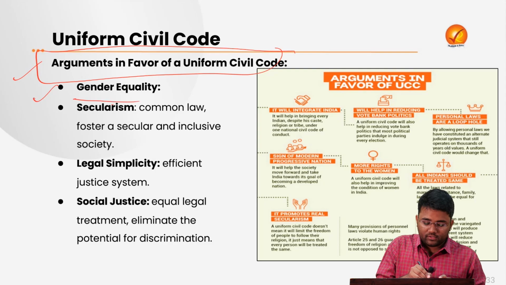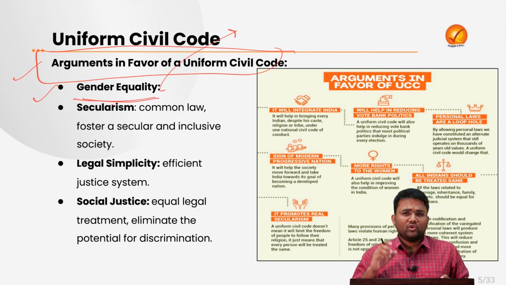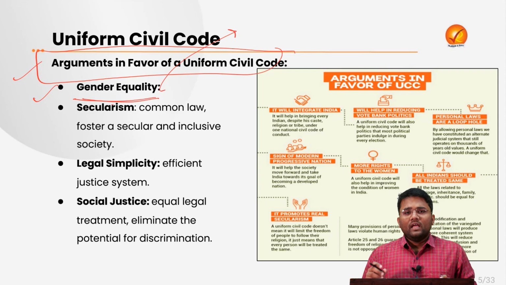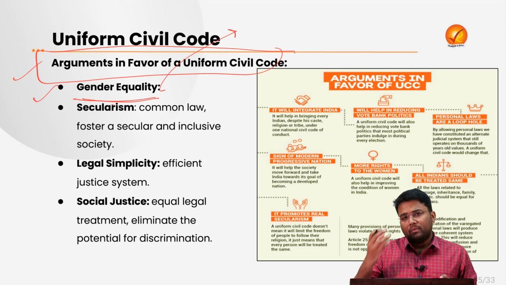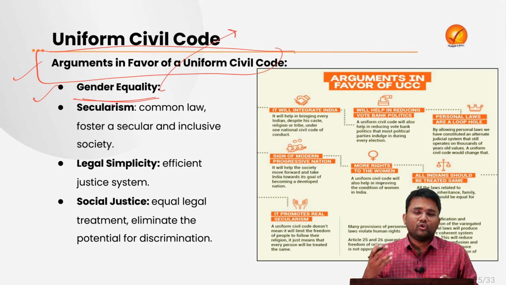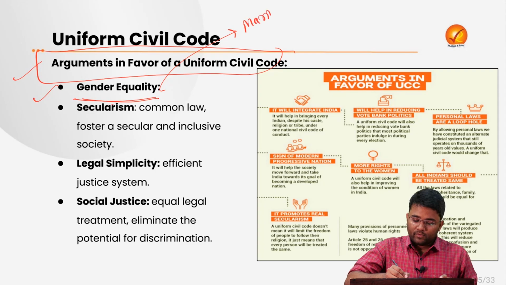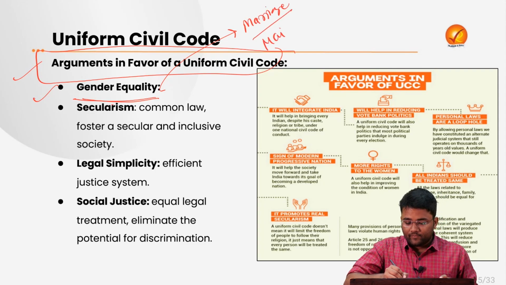So let's try to understand various arguments in favor of the Uniform Civil Code. First, it ensures gender equality. Some of the personal laws of some religious communities have some inherent bias towards some genders, like women. There is a deliberate attempt of discrimination towards women, for example in the personal laws related to marriage and maintenance.